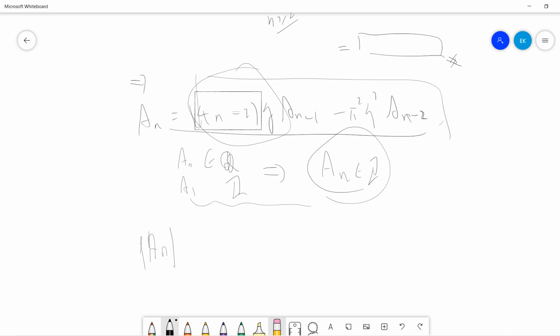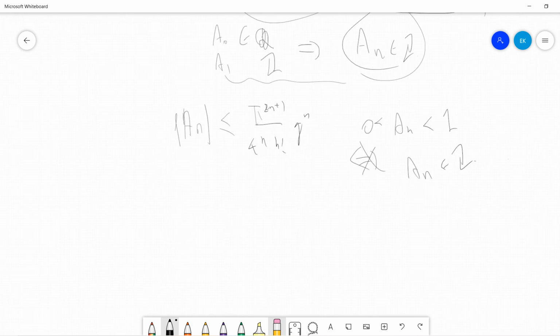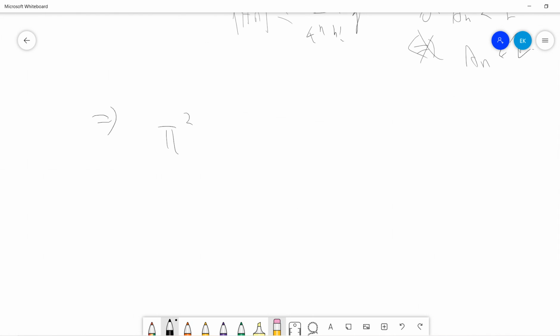So the next step will be just to bound this a_n by some number, which is what I just wrote: pi^(2n+1) over 4^n n factorial. And then you can easily say that if n is large enough, then a_n will be less than 1 but greater than 0. But this contradicts a_n being an integer. Okay, I think this is the proof strategy. And then the final result will be that pi squared is irrational, which definitely implies pi is irrational. So pi squared is irrational is much more powerful than pi is irrational.